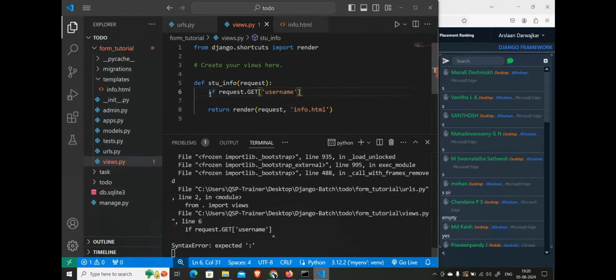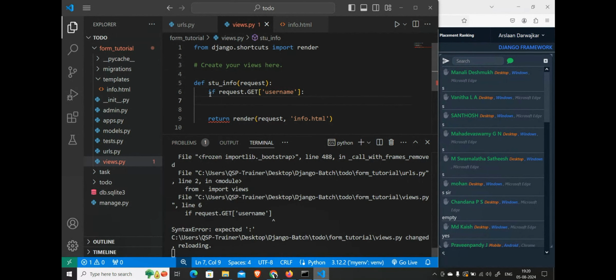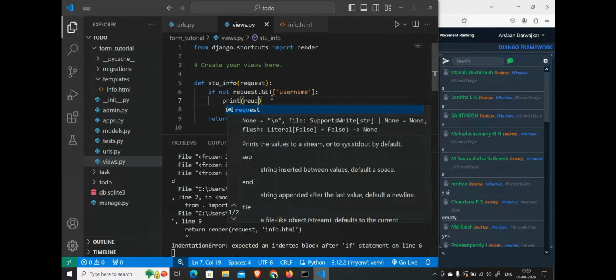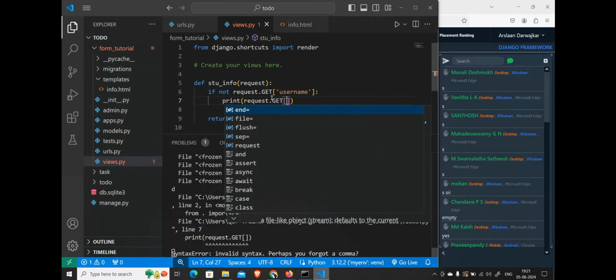We'll just say this much. If it is empty, it will give None directly. If it is not None, so not of request.GET of username. If this is there, then I will print request.GET of.